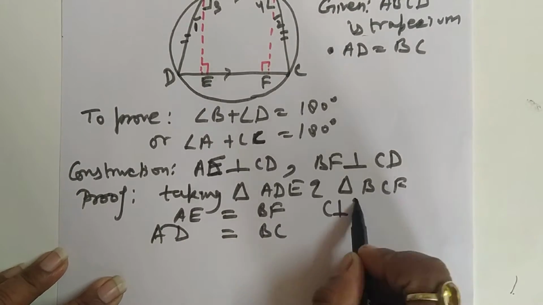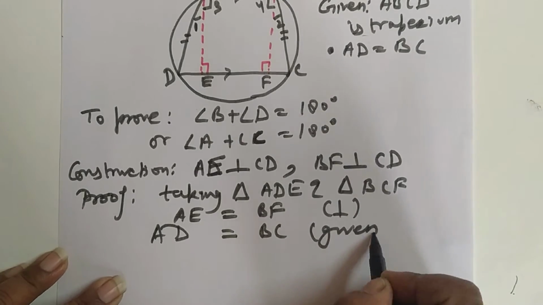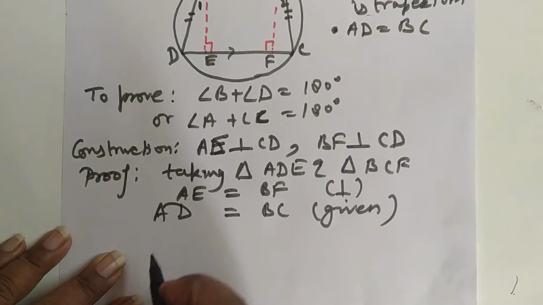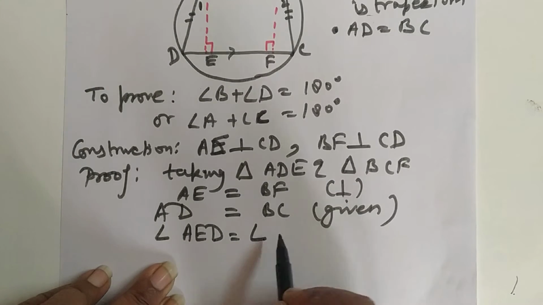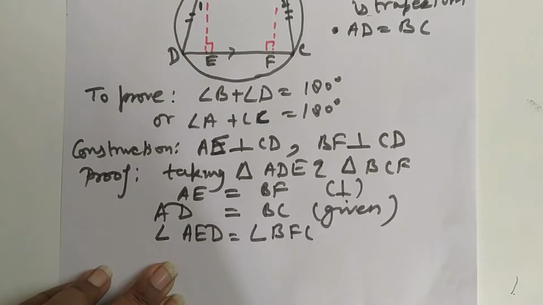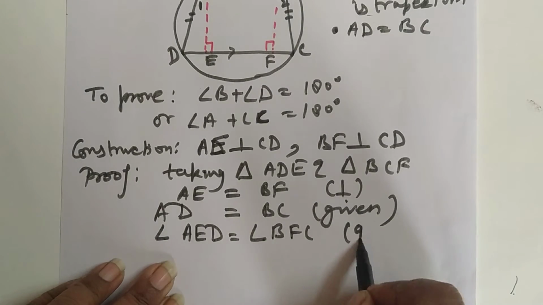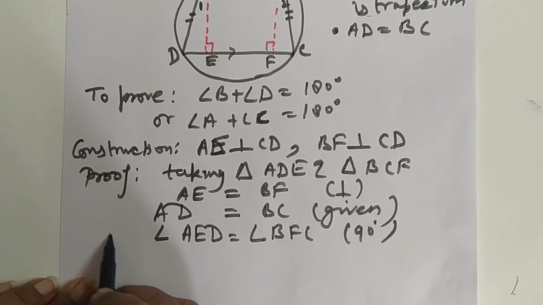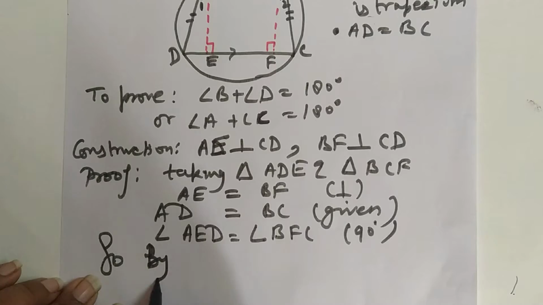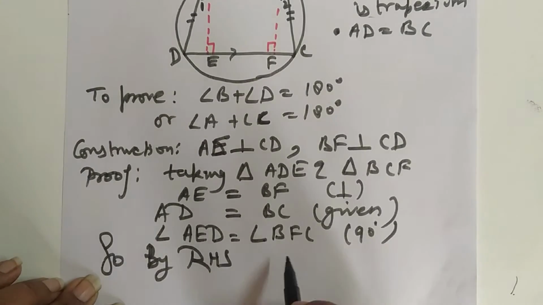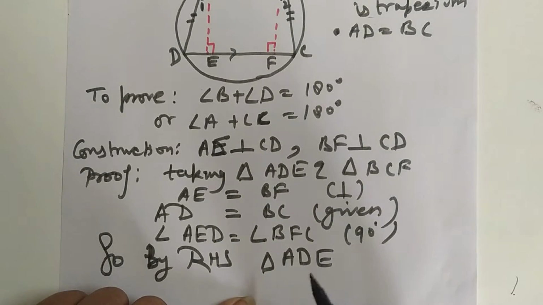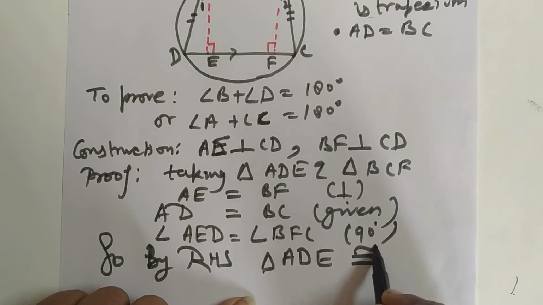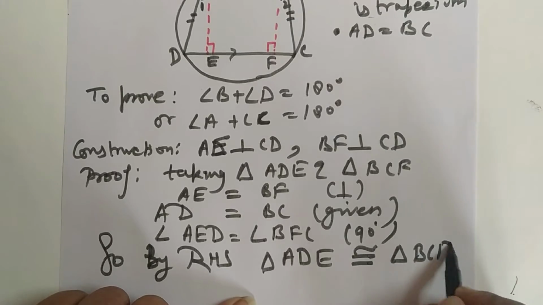It is perpendicular, it is given. And angle AED is equal to angle BFC, 90 degrees. So by RHS, triangle ADE is congruent to triangle BCF.